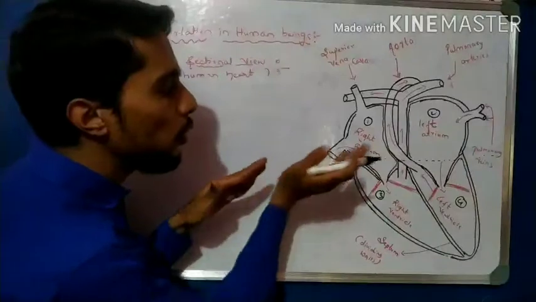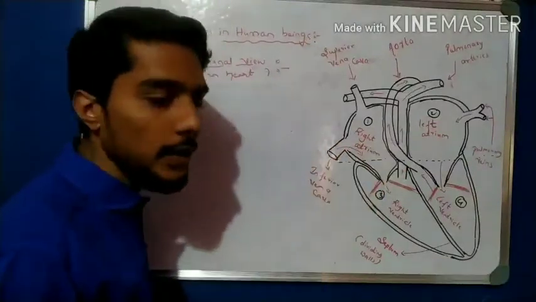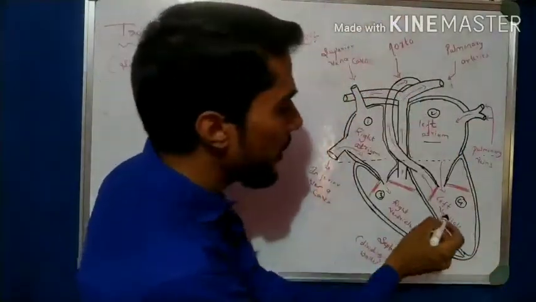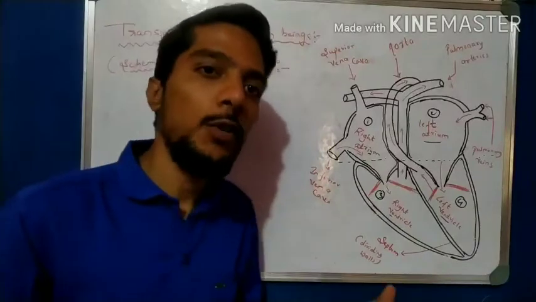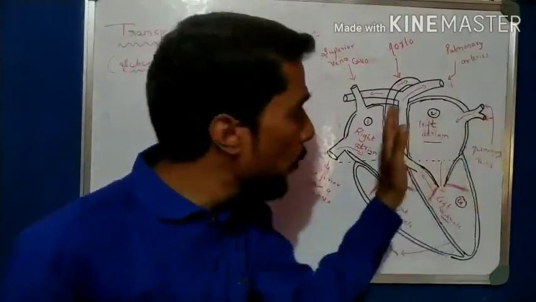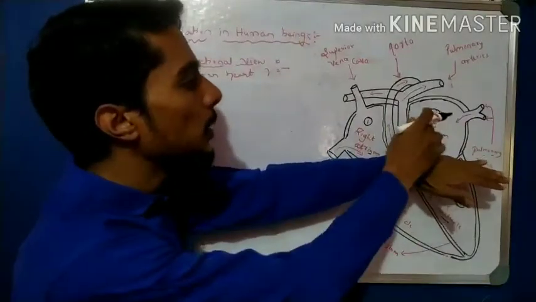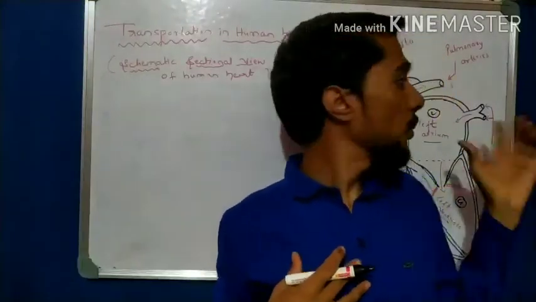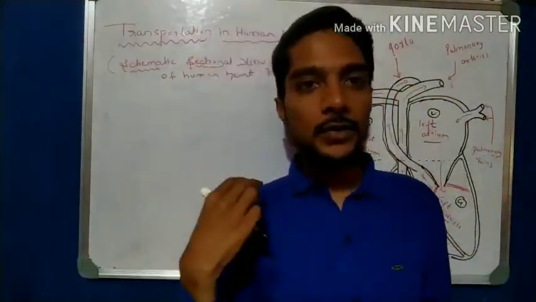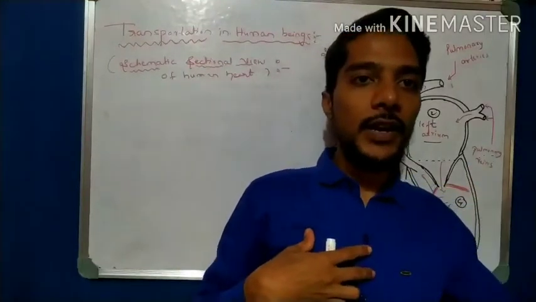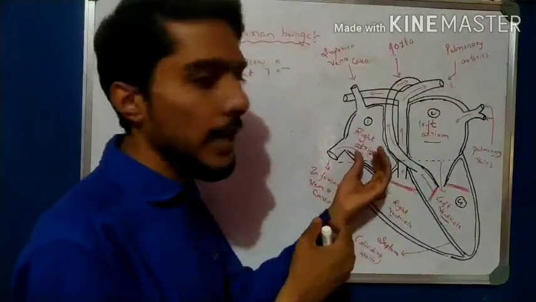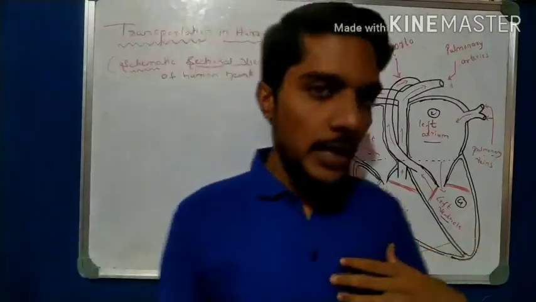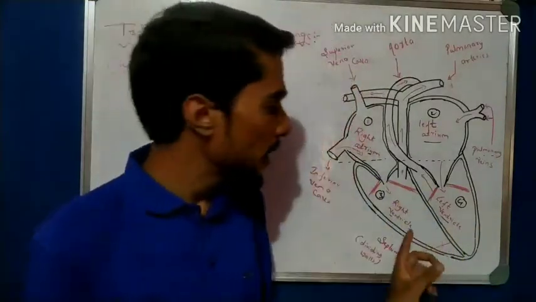After cutting like that, the top 2 chambers are called atrium, right? The top 2 chambers are called atrium, and the bottom 2 chambers are called ventricles. As per their side position, one is present on the left side and one on the right side. Of the topmost 2 chambers, 1 chamber is on the left side and the other on the right side. So the atrium on the left side is the left atrium and on the right side is the right atrium. Now the bottom 2 chambers are called ventricles, and their position: on the left side it is the left ventricle and on the right side the right ventricle.